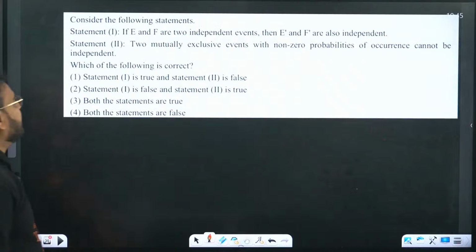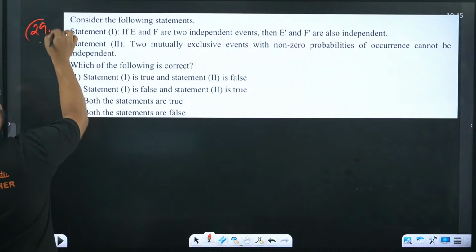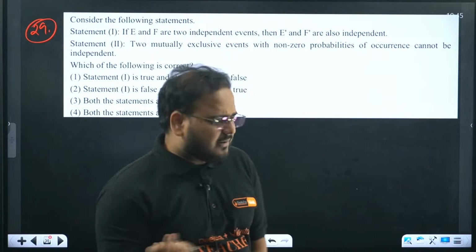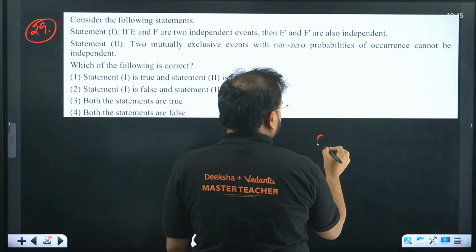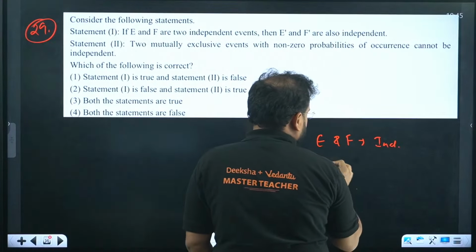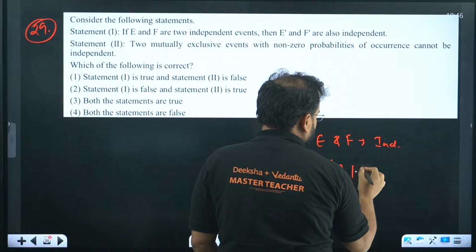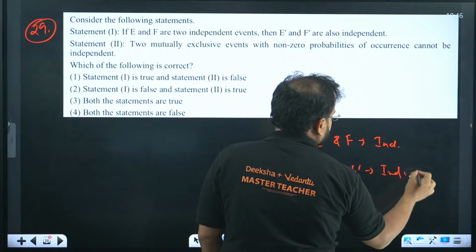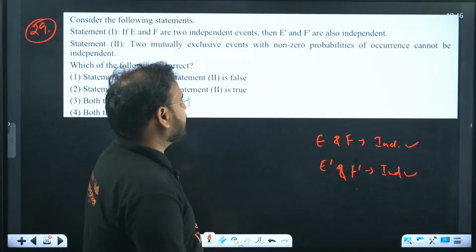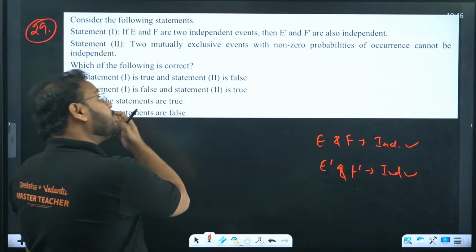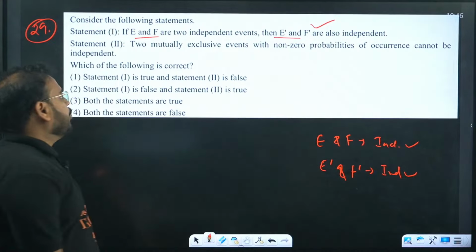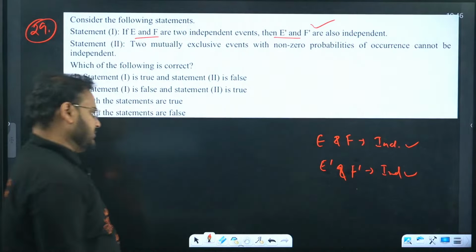28 is done, 29 now. Consider the following statements. E and F are two independent events. True property: if E and F are independent, even E dash and F dash will also be independent. Because the definition of independent events is that occurrence and non-occurrence do not depend upon each other. This is for occurrence, this is non-occurrence. So it's true.